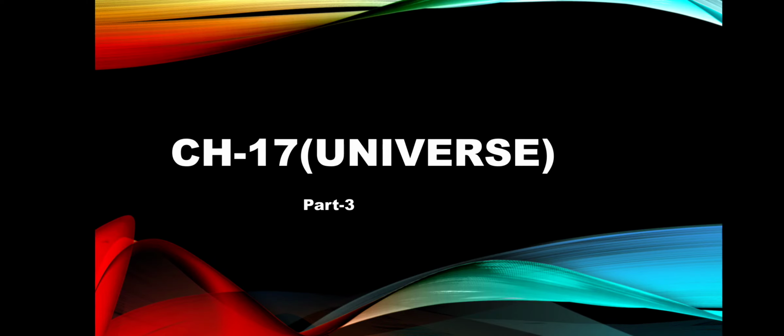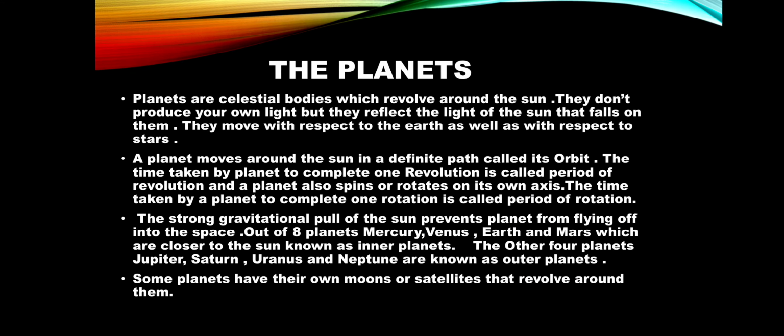Today we will discuss the planets. Now, what are planets? Planets are the celestial bodies which revolve around the sun. They don't produce their own light, but they reflect the light of the sun that falls on them. They move with respect to the Earth as well as with respect to stars.